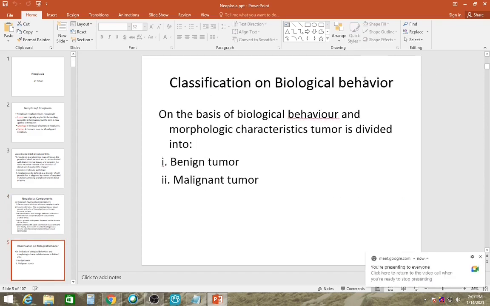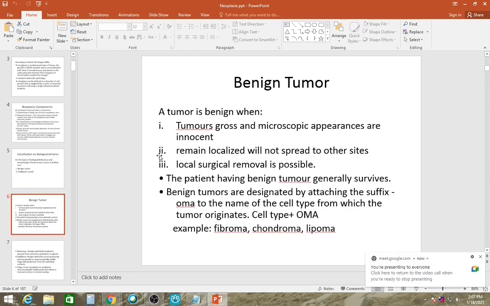Now, classification on biological behavior for neoplasms. On the basis of biological behavior and morphological characteristics, they can be divided into benign tumor and malignant tumor. A tumor is benign when the gross and macroscopic appearance is innocent. Obviously, it's very vague. Okay, even malignant neoplasms might sometimes look innocent, but only on microscopy will you be able to discern whether they are benign or malignant. A benign tumor will remain localized and will not spread to other sites. There are exceptions to this rule, like pleomorphic adenoma. It is also locally very aggressive, and local surgical removal is possible. It also has its own exceptions. A patient having a benign tumor generally survives. Again, it has its exceptions.